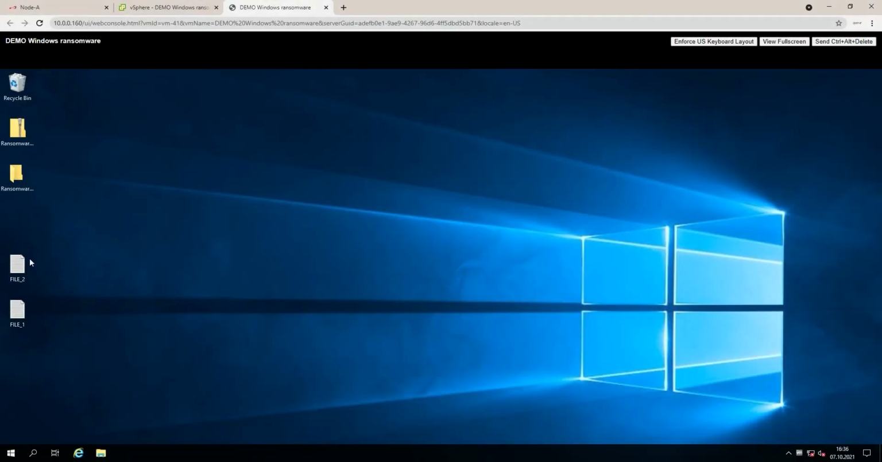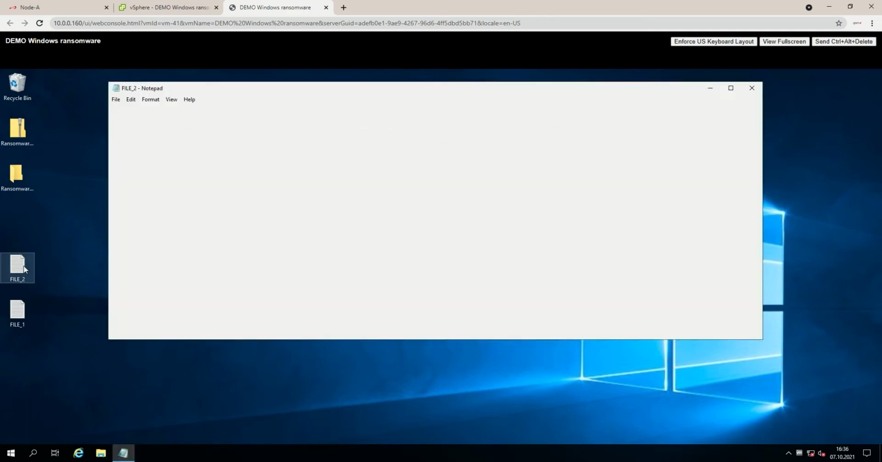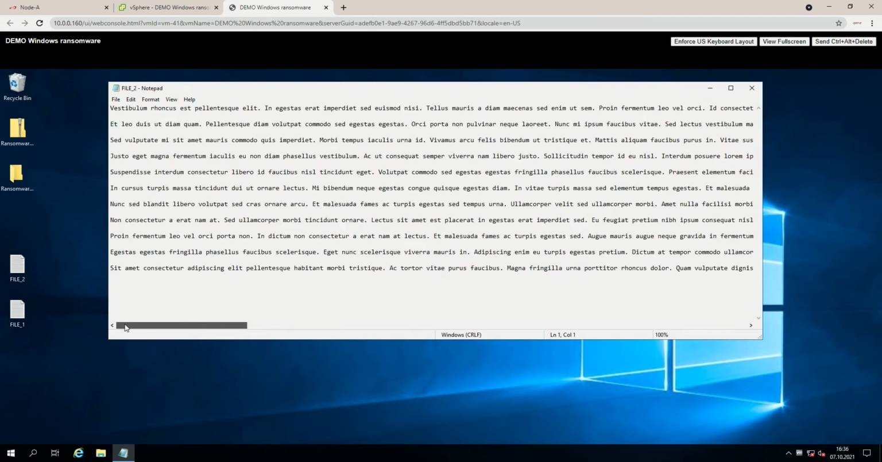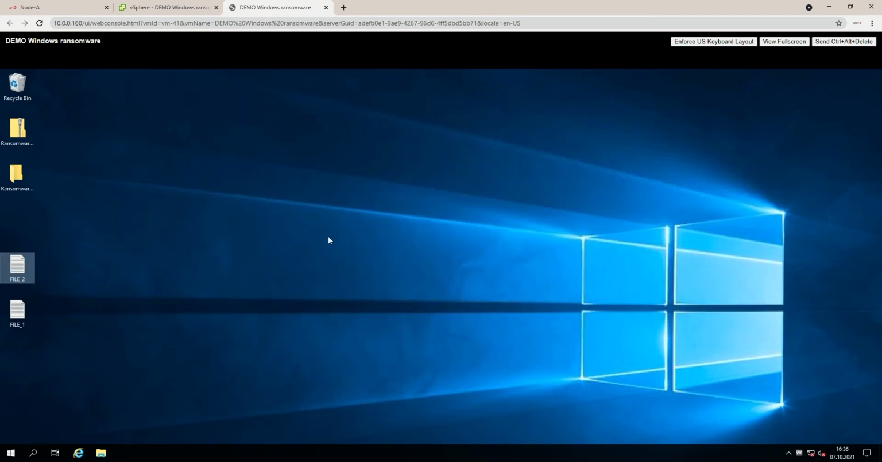So how can Open-E JovianDSS help your company avoid losing data and money due to ransomware attacks? Given the ever-increasing amounts of ransomware attacks these days, that's a pretty popular question. Well, here's an example. Right now our system is normal. We have all our files and the data is accessible.